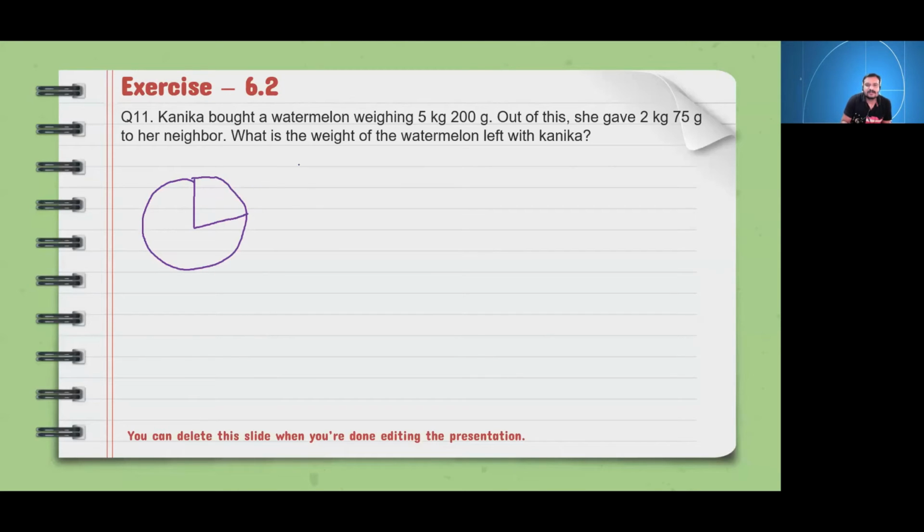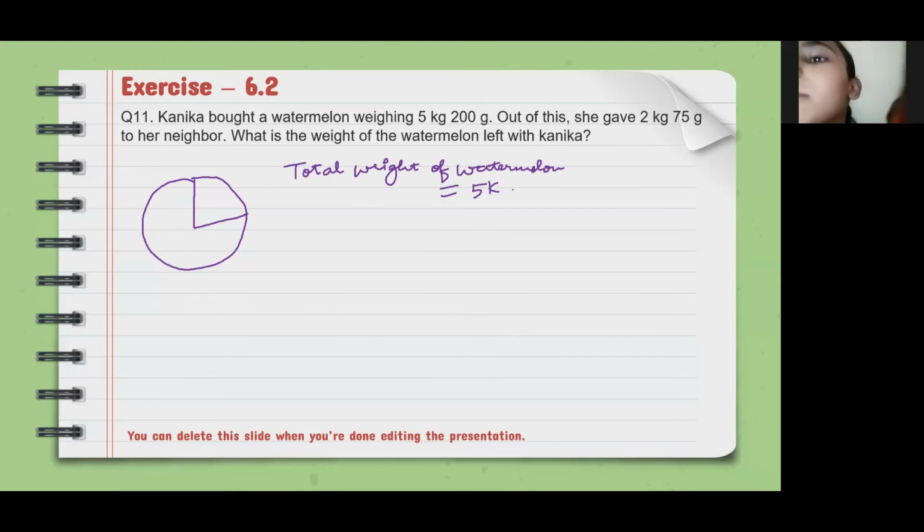Okay. So total weight of watermelon. First we will take total weight of watermelon. Sir, it's 5 kilogram, 200 gram. So 5 kg, 200 gram. Okay. Next. She gave 2 kilogram, 75 gram to her neighbor. So convert this into kg now first. 5 kg, 200 gram. Convert this into kg.